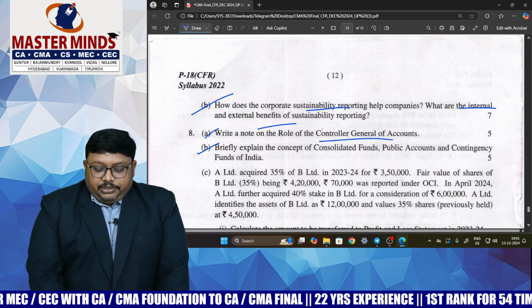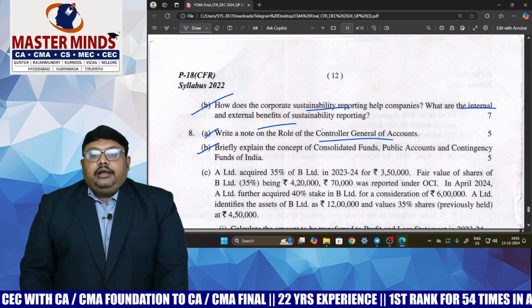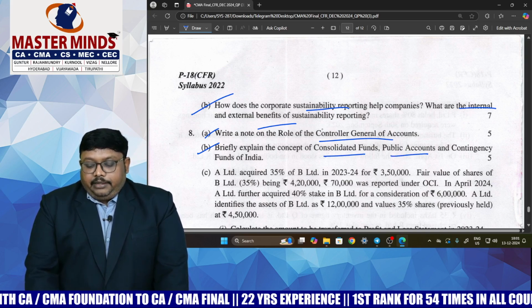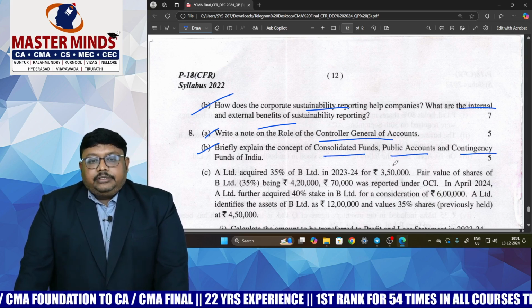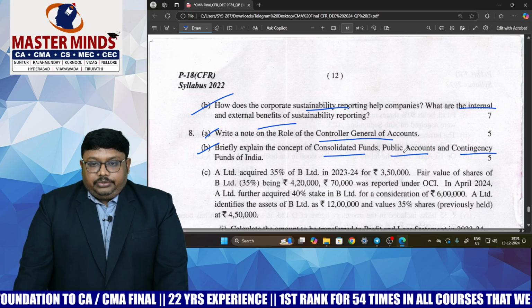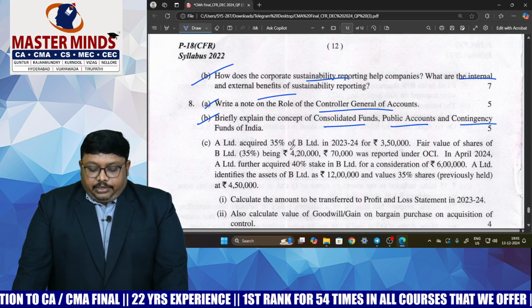And the most expected question here is on the funds of the government: the consolidated fund, public fund and contingency fund. For that we have Article 266(1), 266(2), and 267, whatever we have here.